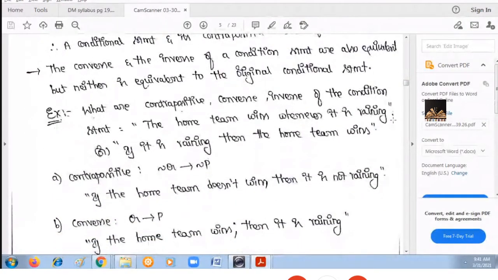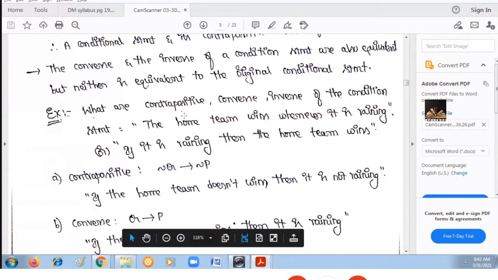Before we get them from a given conditional statement, the steps involved are: whenever a conditional statement is given, first you need to identify the individual propositional statements present in the given compound statement. After that, you can write the converse, contrapositive, and inverse.